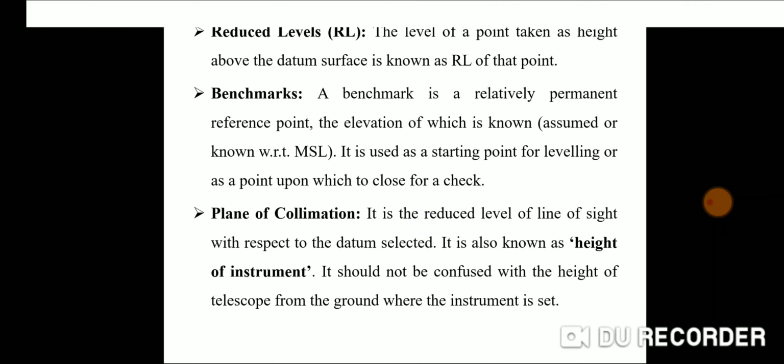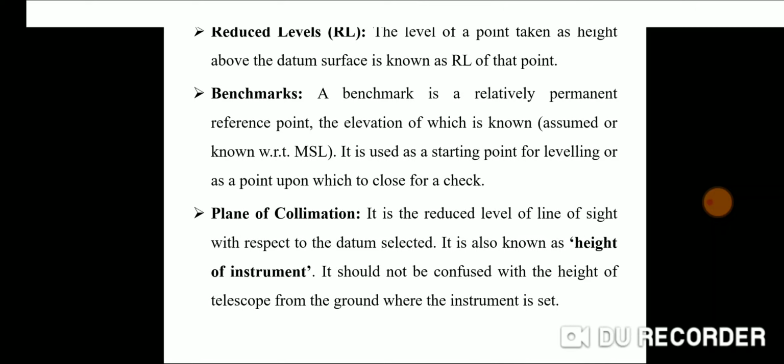When we want to start a survey, a benchmark is taken. That benchmark can be a tree, any building, temple, gurdwara or any other religious structure that is stationary for a long time, so that will be taken as benchmark.